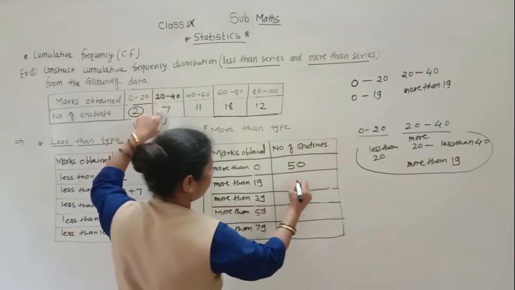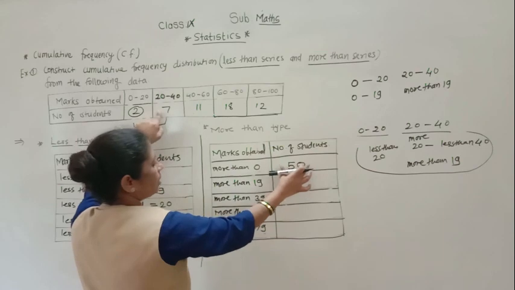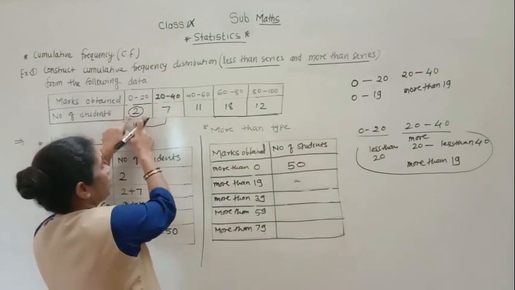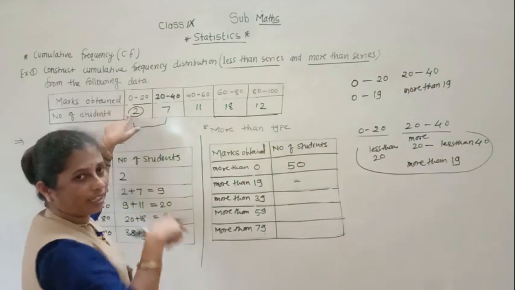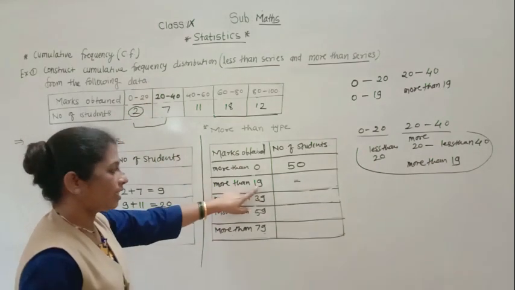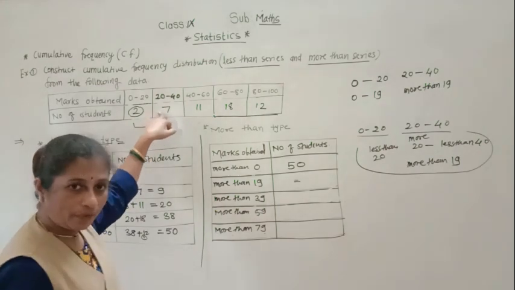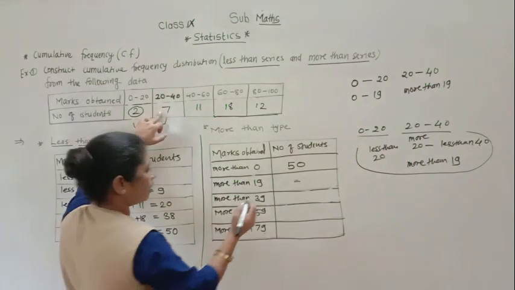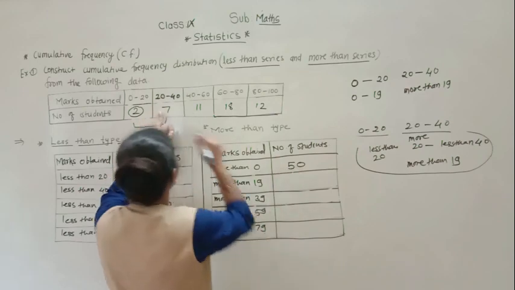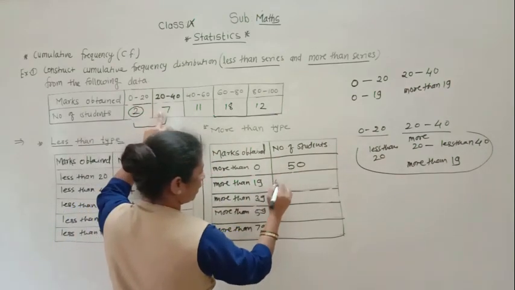See, how do we write it? From these 50 students, this is easy here. These students will not be included in that because they have got less than 20 marks, and we are finding more than 19. More than 19 means from 20 marks. Okay, so from 50 minus this 2, you will get 48.